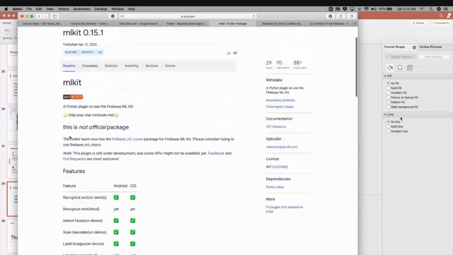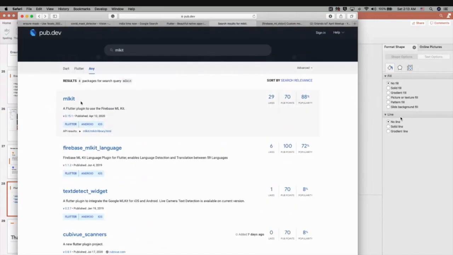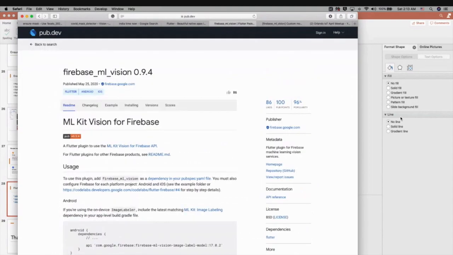When they uploaded this plugin, I previously used only this plugin. At the same time, Firebase released its own related plugin, called Firebase ML Vision. So they have Firebase ML Vision, the ML Kit Vision for Firebase.